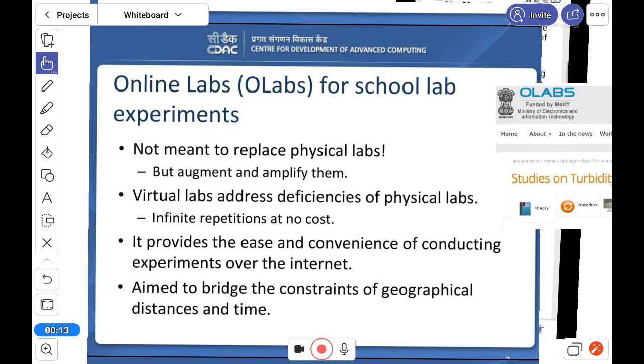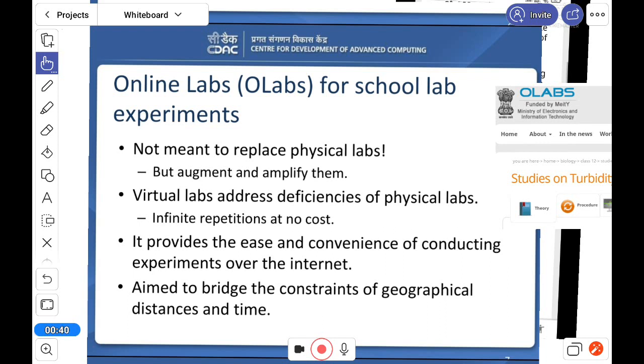The online lab for school labs, for classes 12, 11, 10 and 9, is recommended by CBSE. That is OLAB. Today I am discussing it and how we can use it, and basically you have to use this lab by yourself. Then how can you do that?